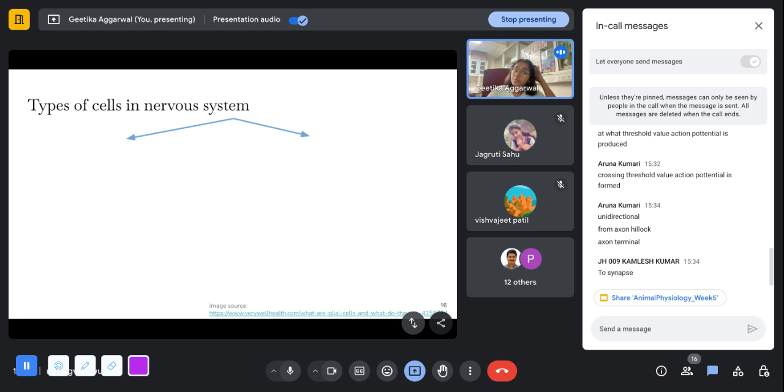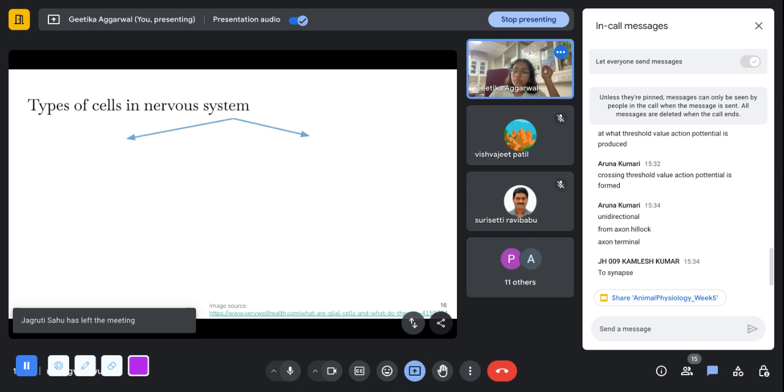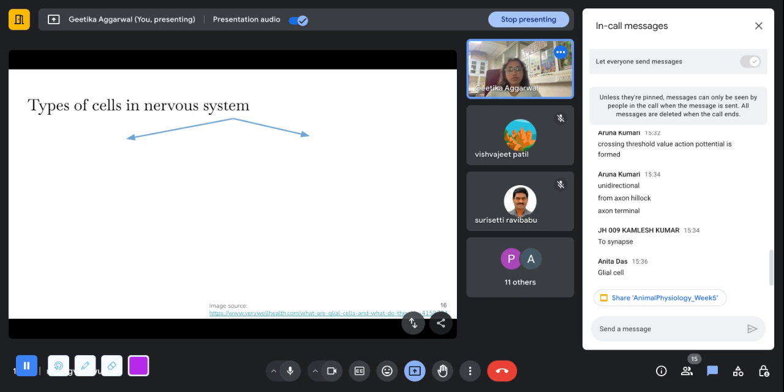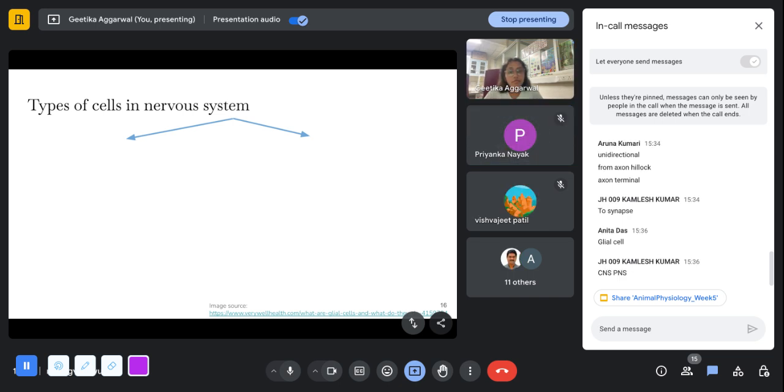So basically, the cells in the nervous system can be categorized into two different categories broadly. Glial cells. Neuron and glial cell. Yeah, so neurons and glial cells. You're correct. So, Kamlesh, I'm not asking how the nervous system itself is categorized into central nervous system or the peripheral nervous system. I was asking the types of cells that are present in the nervous system, and that is broadly neurons and glial cells.